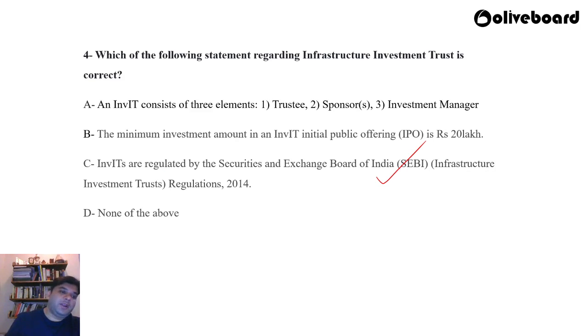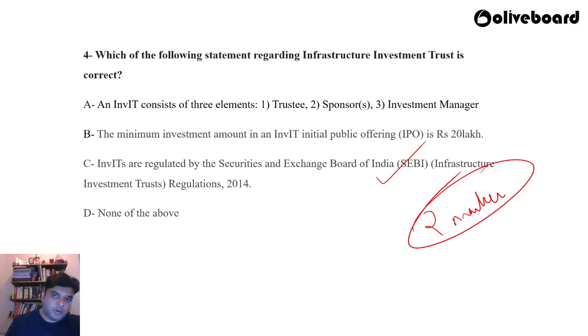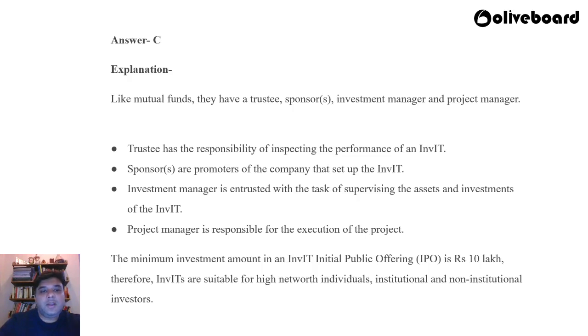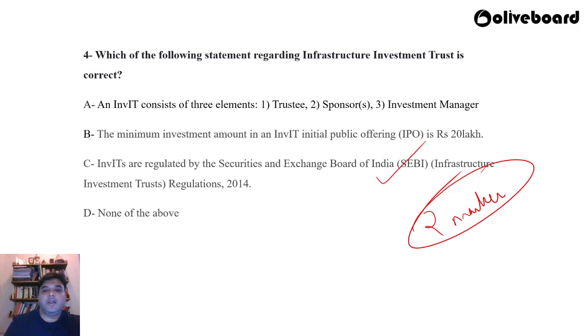Now, what is important in these kind of questions, which could be asked as 2 markers, is their explanation. So I hope you are going to take the explanation in your copy. Like mutual funds, they have a trustee, sponsor, investment manager, and also a project manager. So see, here the fourth element, the project manager, is not given. So therefore statement 1 is incorrect. It should have a trustee, sponsor, investment manager, and a project manager.